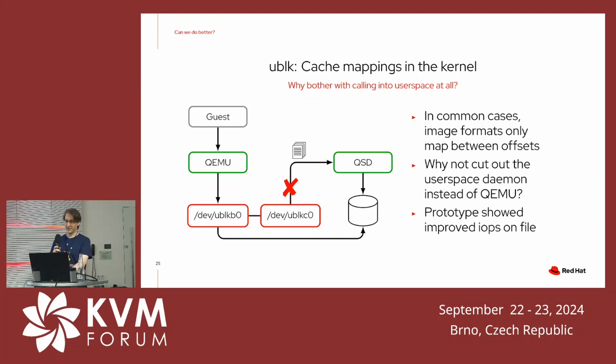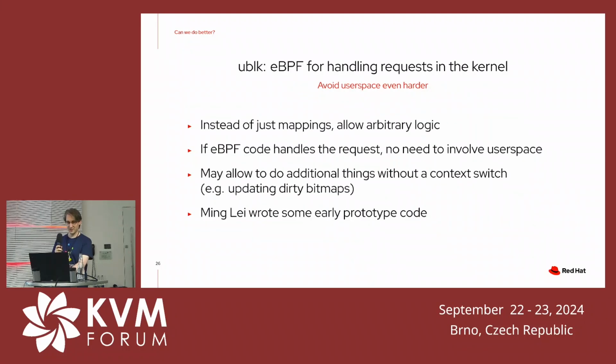And then another idea that came from that, from Ming Lei, is, well, if we're moving things into the kernel, why not have code in the kernel? Like you upload eBPF code to the kernel for handling requests. Then you can not only do mappings, but you could also do things like updating a dirty bitmap, stuff like the QEMU block layer usually does. You could just do that in the kernel as well. There is some early prototype code for that. I don't know what comes out of that, or if it's a good idea even.